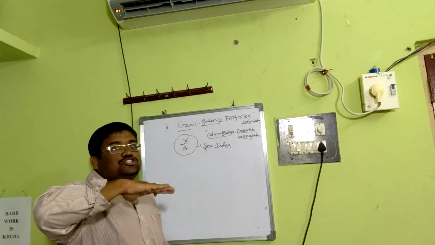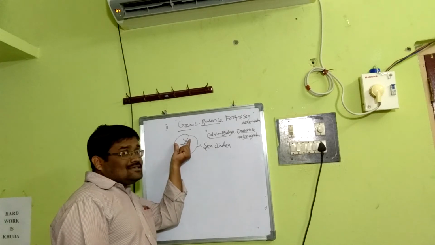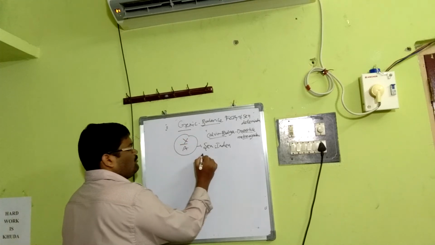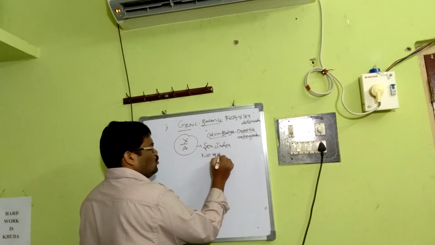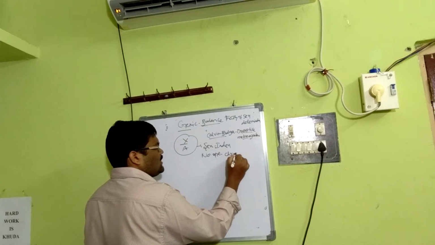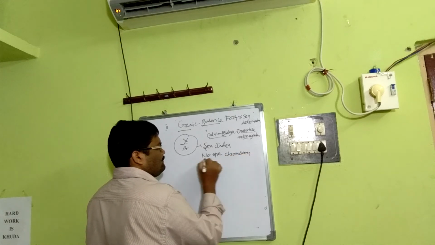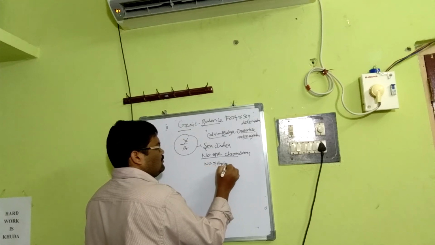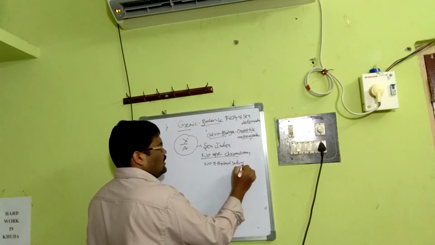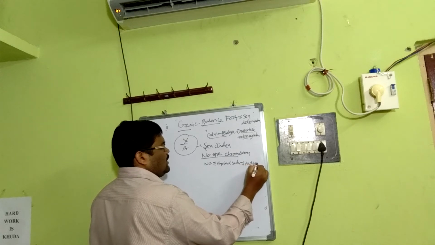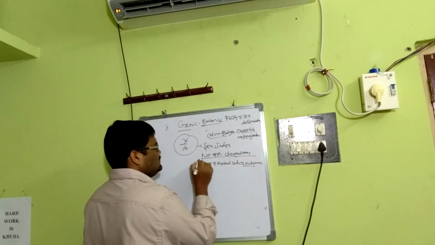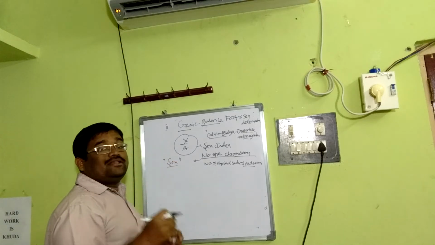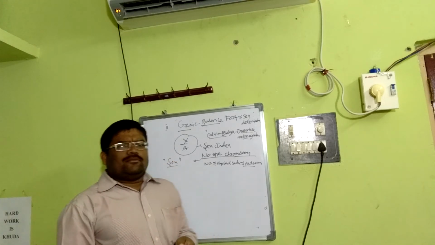Genic balance, gene balance between the X and the autosomes. That means the number of X chromosomes and the number of haploid sets of autosomes determines the sex of the offspring in Drosophila.